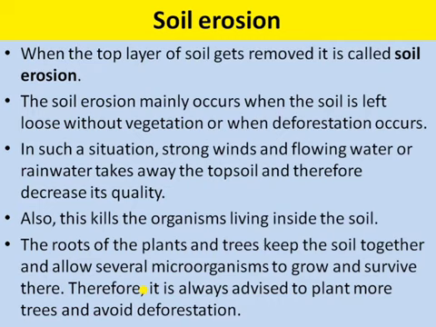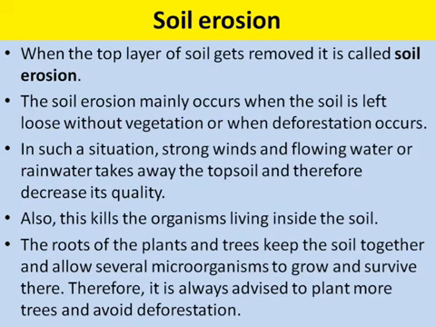Soil erosion means the removal of the topsoil. It may occur due to natural causes or by human activities. Soil erosion takes place in regions where the plant cover, like the forest, has been removed, which is deforestation. Soil erosion also reduces the fertility of the soil because the nutrient-rich top layer gets washed away. So soil erosion can be prevented by stopping the cutting down of trees, retaining the forest areas and planting more trees.